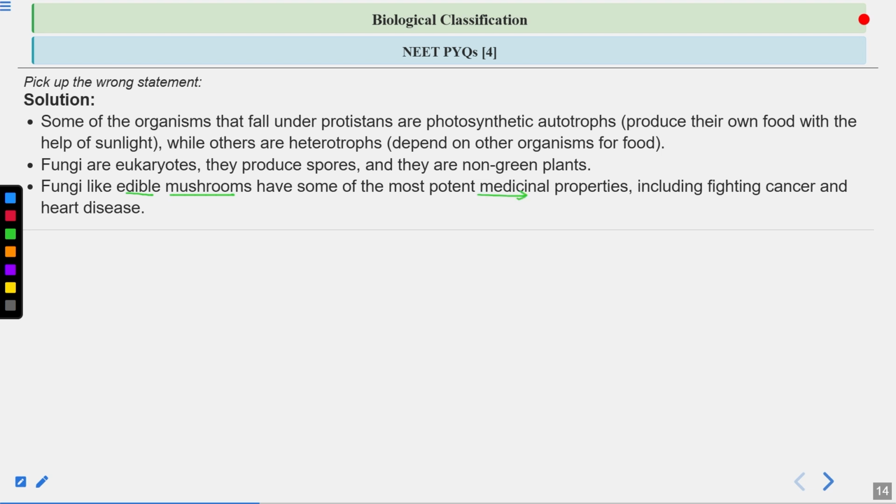Some antibiotics have been isolated from fungi, such as penicillin, which has been isolated from the fungus Penicillium. Fungi can also be used to treat cancer. Some products isolated from fungi can help in fighting cancer and treating heart disease as well.